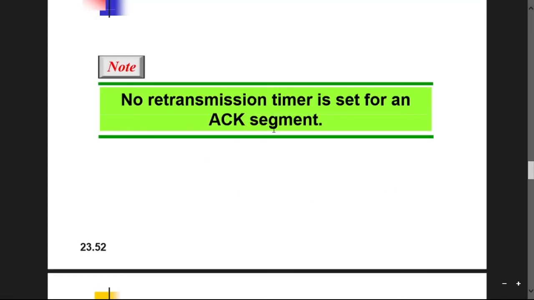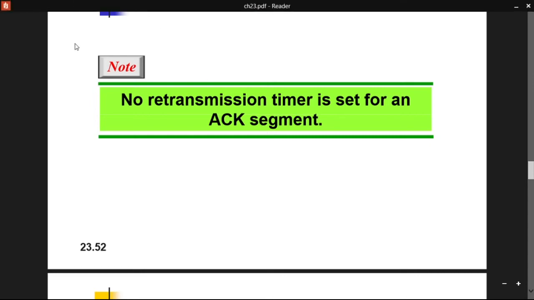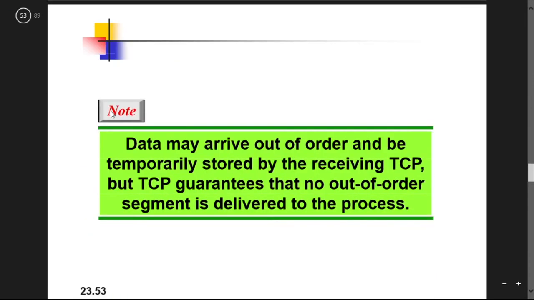If the data is properly received and acknowledged, then no retransmission timer should be set. If the data is properly received by the receiver, then the acknowledgement should be sent by the receiver, and you need not start the timer again.